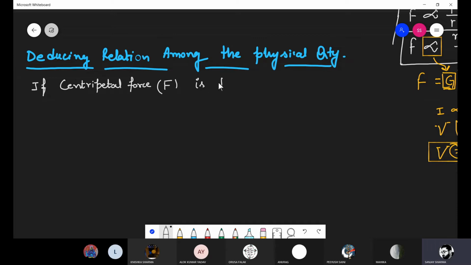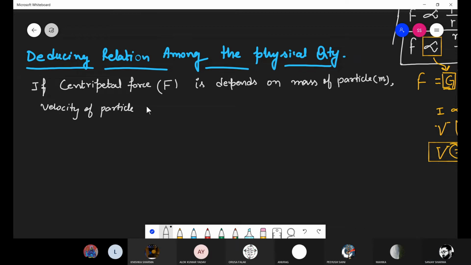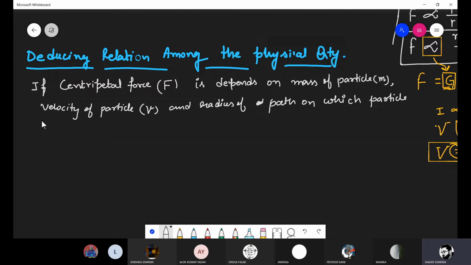So the centripetal force depends on the mass of the particle, the velocity of the particle, that is v, and the radius of the path on which the particle is revolving.